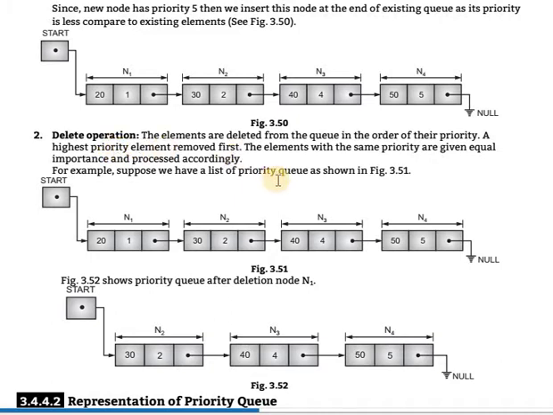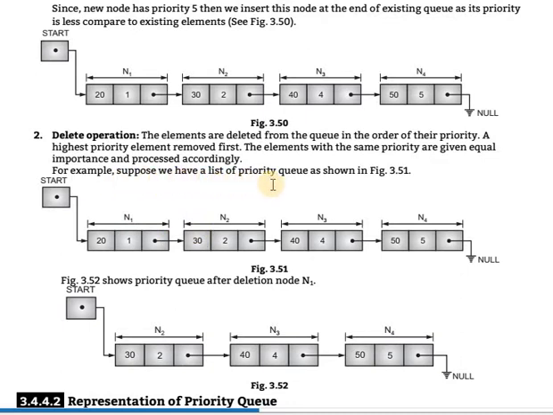Okay, how is removal done? The element with the highest priority will be removed first. But if two elements have the same priority, then both are of equal importance, and they are processed accordingly.